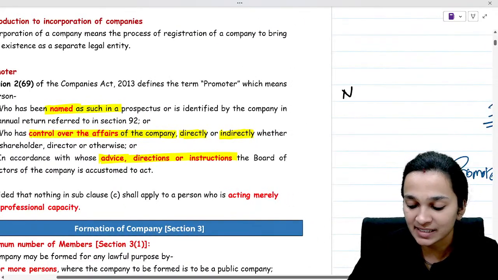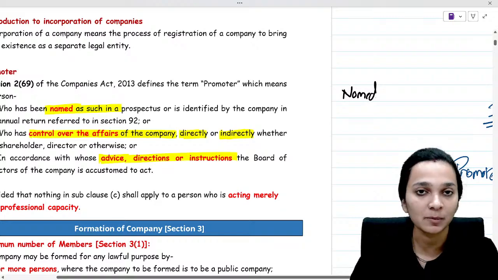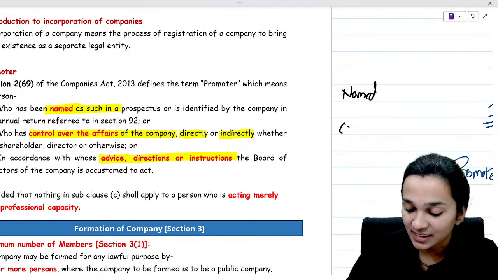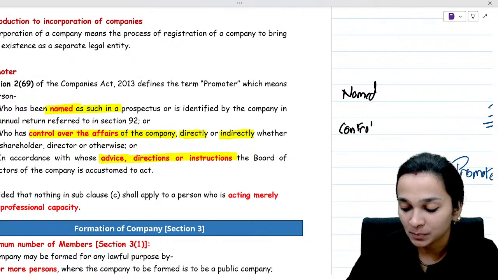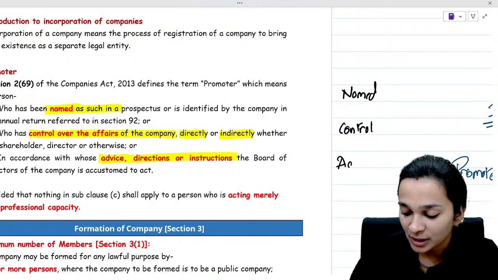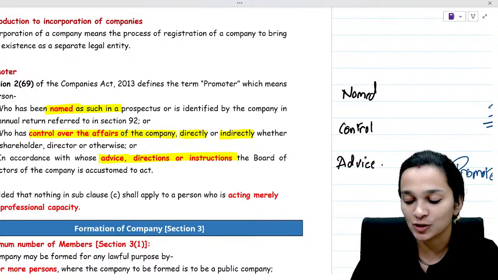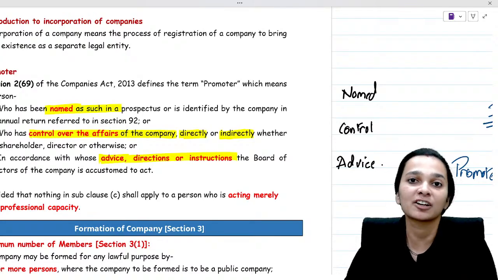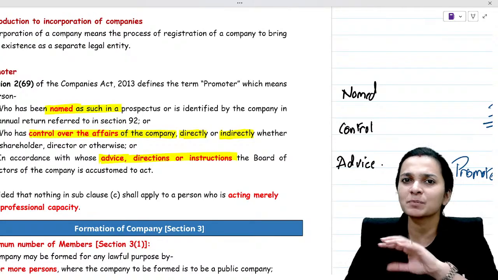One, he is named as a promoter in the prospectus of the company. Second, he has control over the affairs of the company either directly or indirectly. Third, he is the person according to whose advice, directions or instructions the board of directors of the company work. Very simple, very easy.